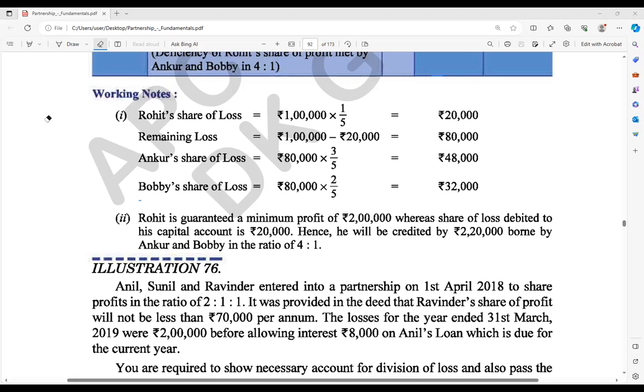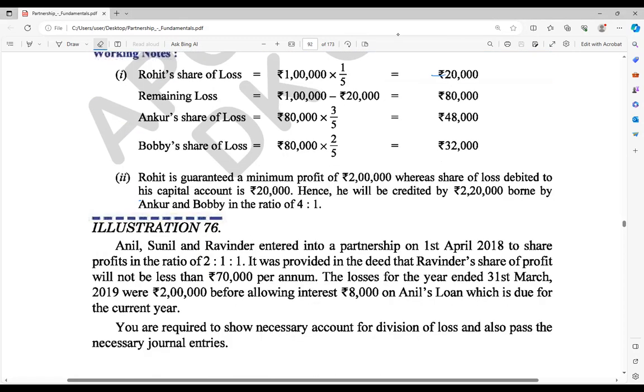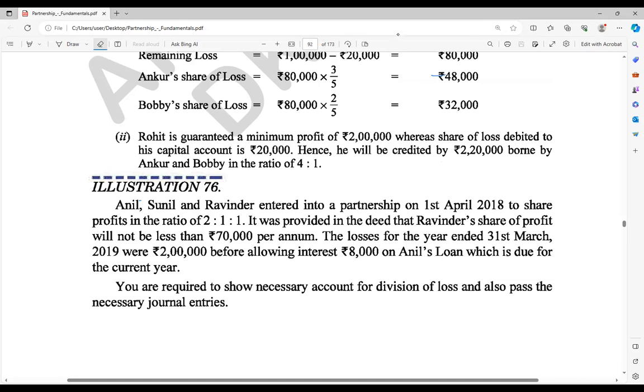So Anil has also given a loan, which we know is compulsory to pay to the partner, even though it is a partner's loan only. Clear? Okay. So here they are going to make the necessary accounts. The first one is interest on loan. Interest on loan, we know, is not part of the appropriation account, so we should make it in the profit and loss account.